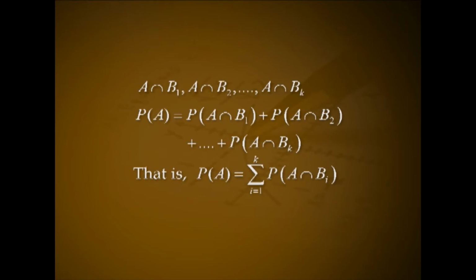Therefore, P of A equal to P of A intersection B1 plus P of A intersection B2 plus etc. plus P of A intersection Bk. That is, P of A equal to sigma i from 1 to k P of A intersection Bi.